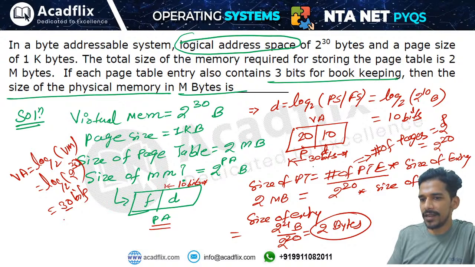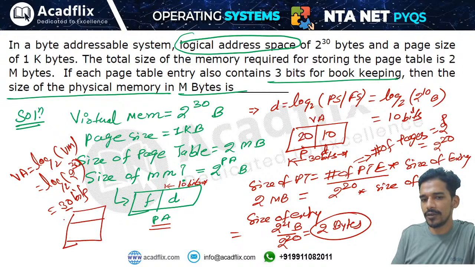So in this entry of 2 bytes, we have found the size of the page table entry. This entry is of 2 bytes, or you can say 16 bits. In this entry we have the frame number, and we have 3 more bits for bookkeeping. So 16 minus 3 is 13. That means the frame number is of 13 bits.